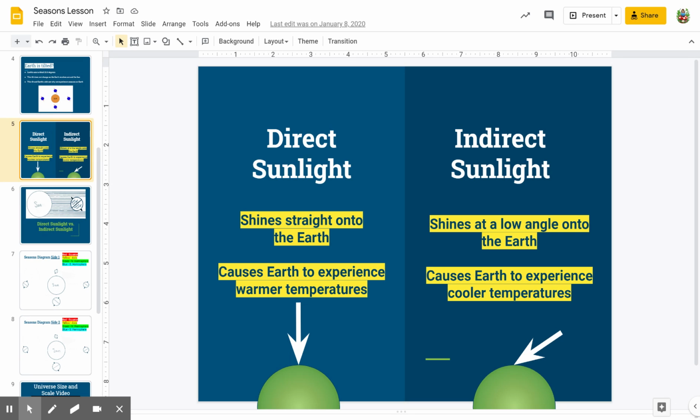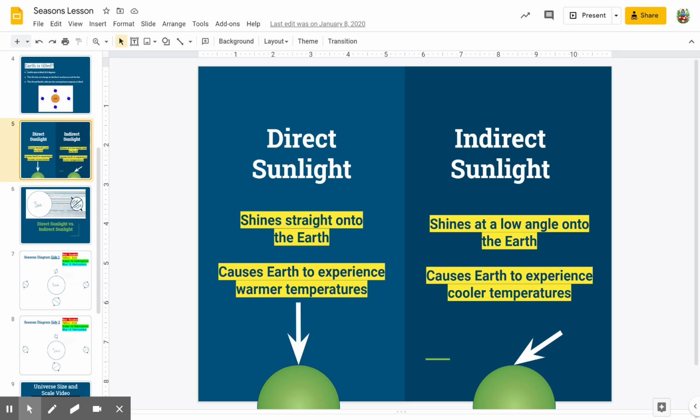Okay? So right now we are in January, and we are getting a lot of indirect sunlight from the sun, okay? So the northern hemisphere is tilted away from the sun right now. So we are not getting any direct sunlight. We are getting indirect sunlight, okay?